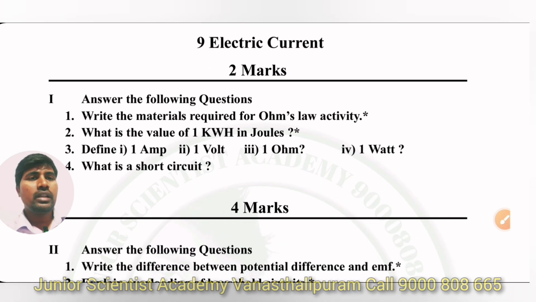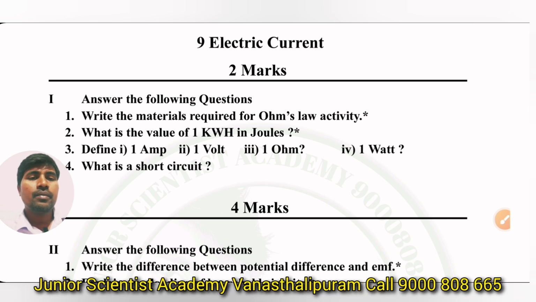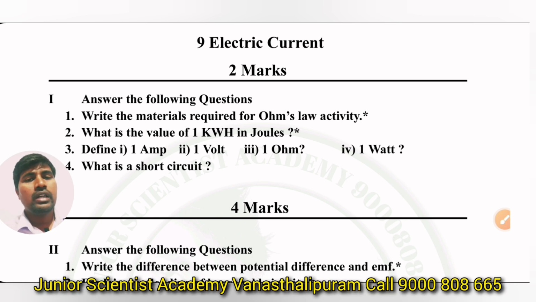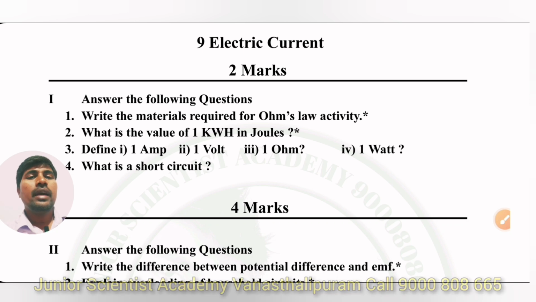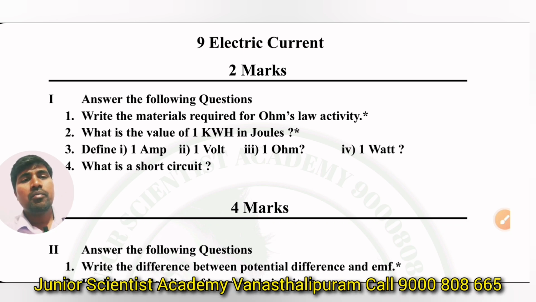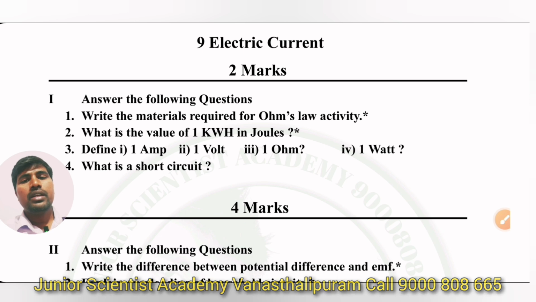See, if you come to electric current, 2 marks question, I'm expecting: what is the value of 1 kilowatt hour in joules? It means 3.6 times 10 to the power of 6 joules. And define 1 amp, 1 volt, 1 ohm, and 1 watt. We are expecting this. And materials required for Ohm's law is very, very important in the 9th chapter. And we have other parameters: nature of the material, temperature, area of cross section, length of the conductor.